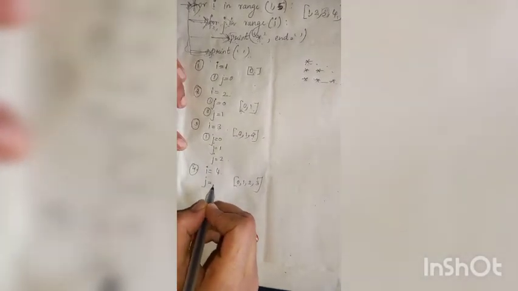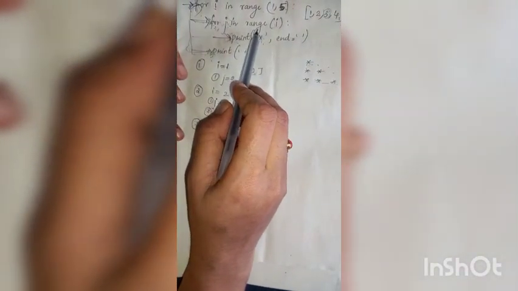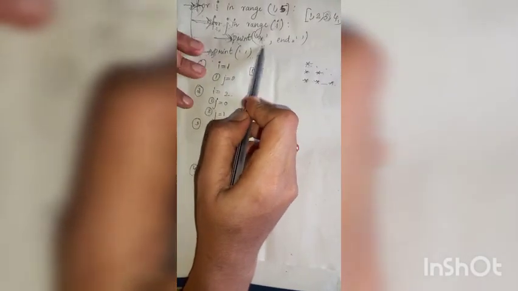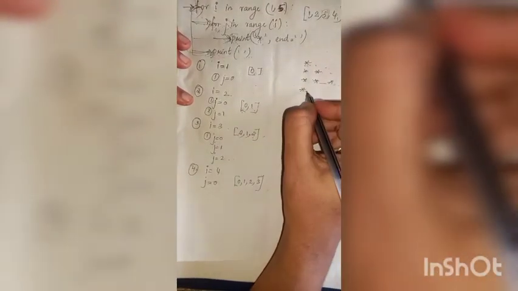Then in the first iteration j becomes 0, and the statement inside that for loop is print star, end equal to space. So print star, a space will be printed.